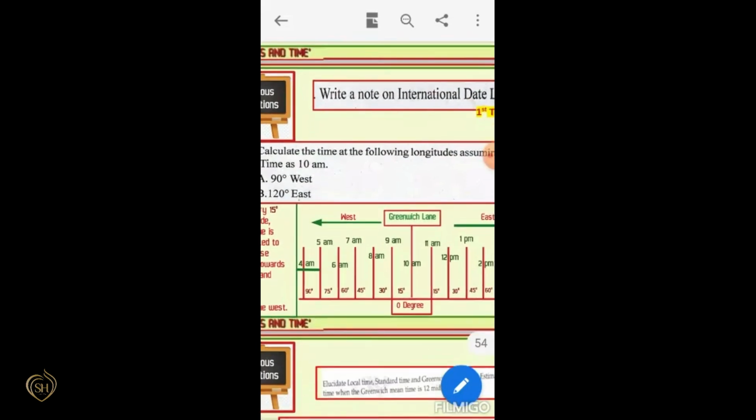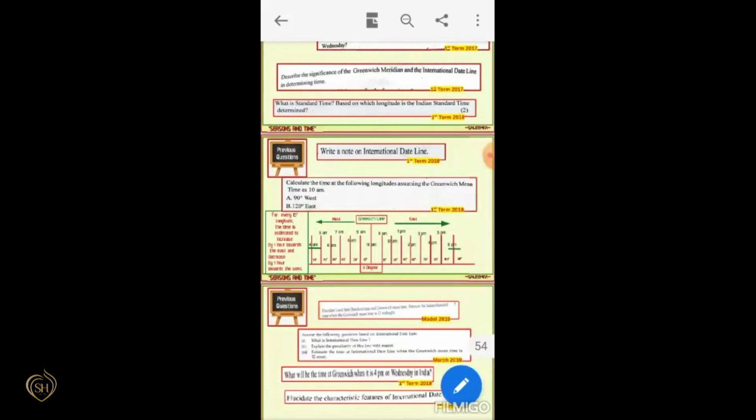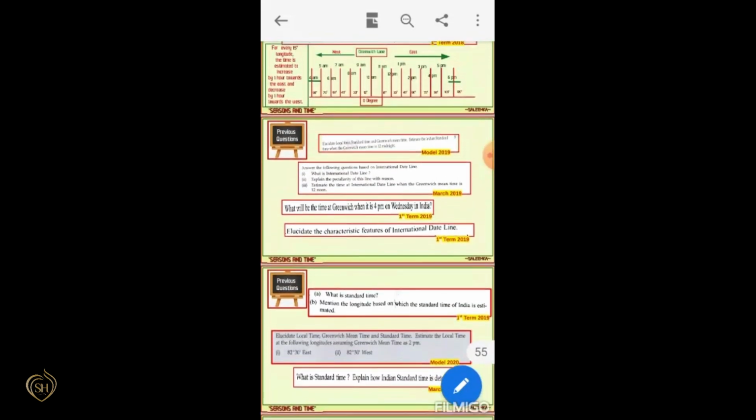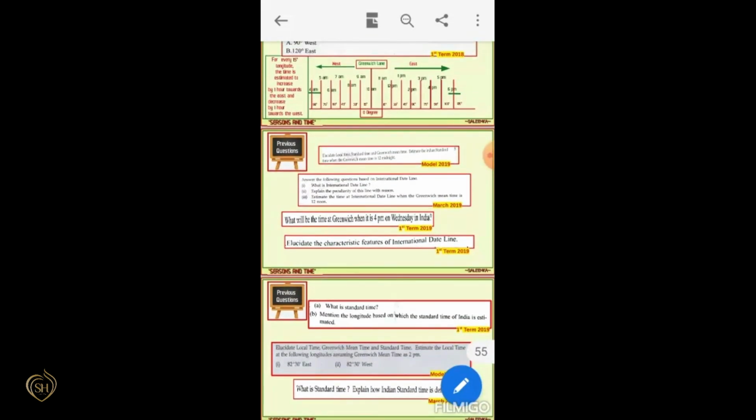Okay. Now, there are so many problems given in our textbook. So we can wind up the class now. In this lesson, we discussed the seasons and time. We studied the various seasons and time calculation.